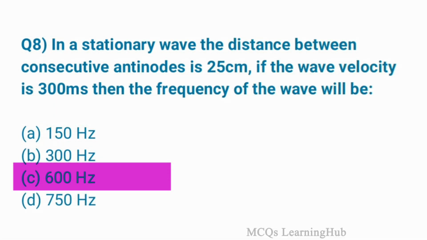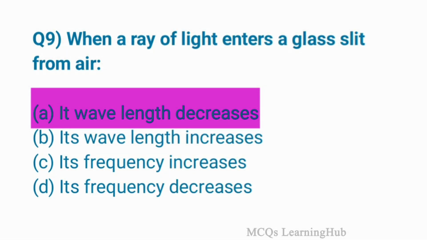In a stationary wave, the distance between consecutive antinodes is 24 cm. If the wave velocity is 300 meter per second, then the frequency of the wave will be option C. 600 Hz. Question 9. When a ray of light enters a glass slab, option A. Its wavelength decreases.